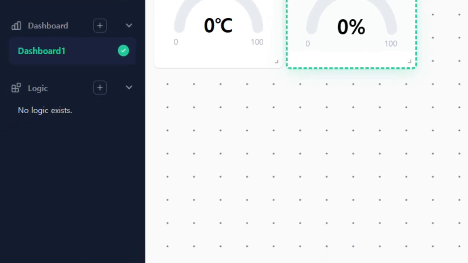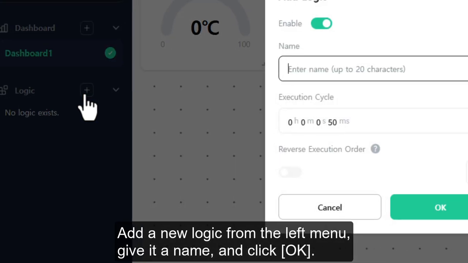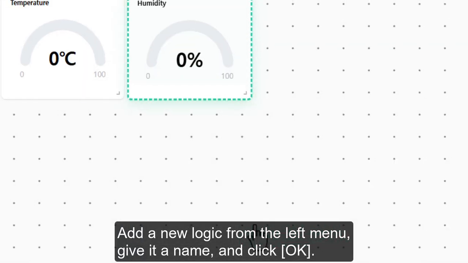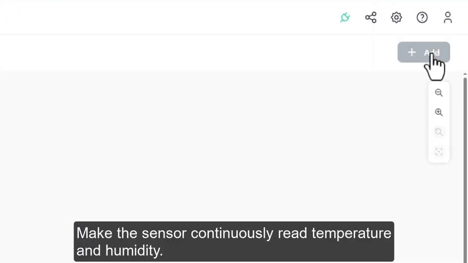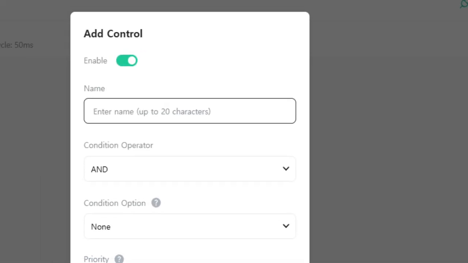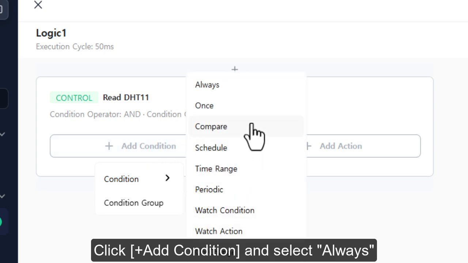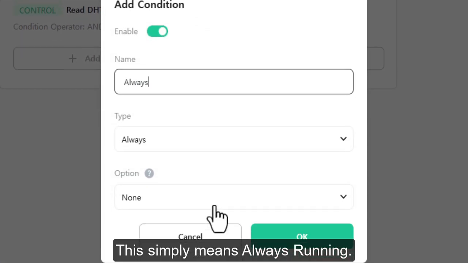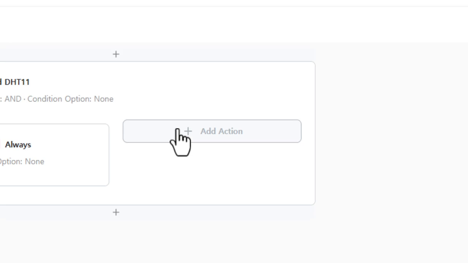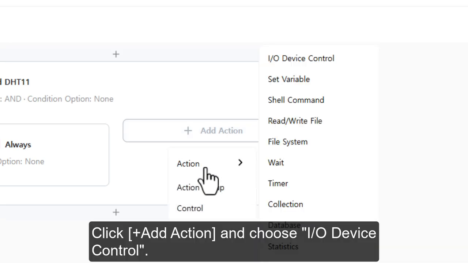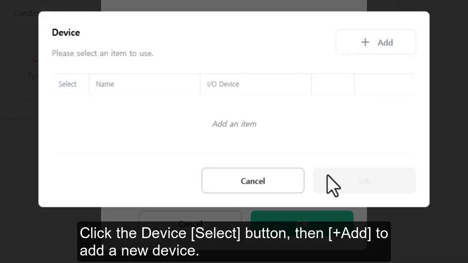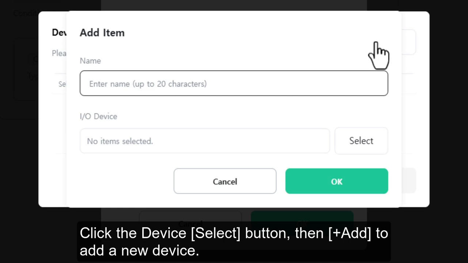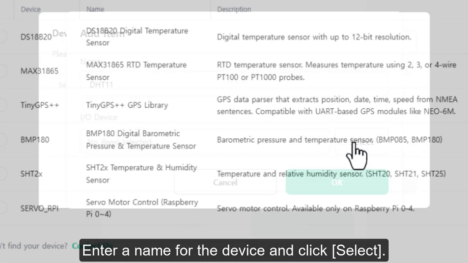Let's set up the logic. Add a new logic from the left menu, give it a name, and click OK. First, control. Make the sensor continuously read temperature and humidity. Click Add to create a new control. Give it a name and leave the other settings as they are. Click Add Condition and select Always. This simply means always running. Now let's define the action. Click Add Action and choose I/O Device Control. Click the Device Select button, then Add to add a new device. Enter a name for the device and click Select.